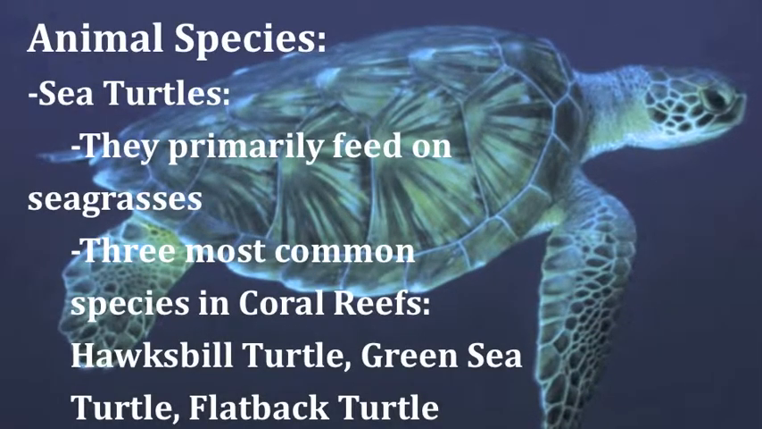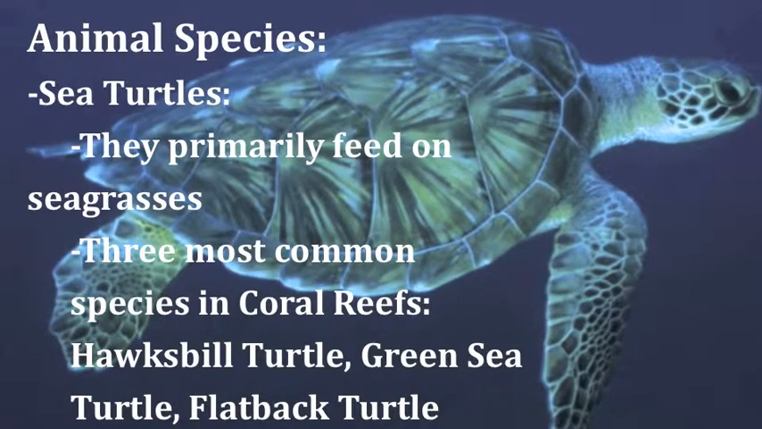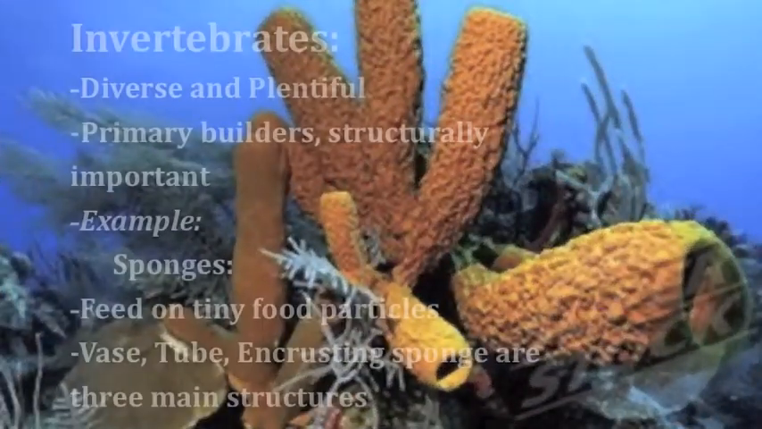Animal species in coral reefs include sea turtles, which primarily feed on seagrasses, and the three most common species in coral reefs are the hawkbill turtle, the green sea turtle, and the flatback turtle.